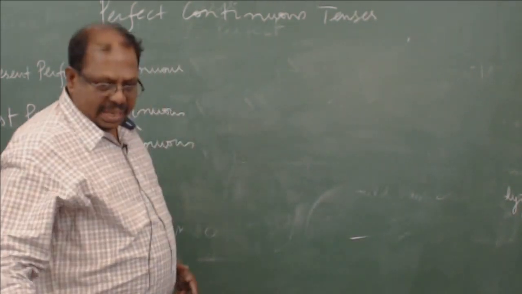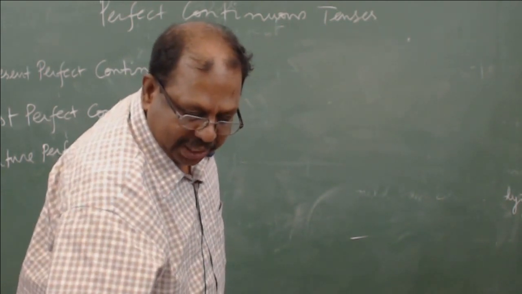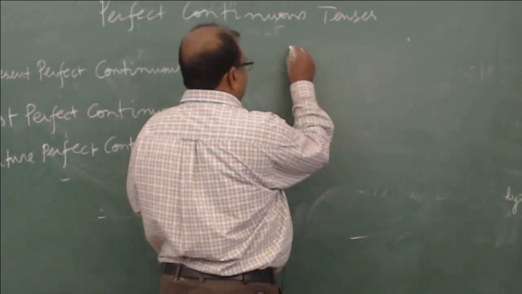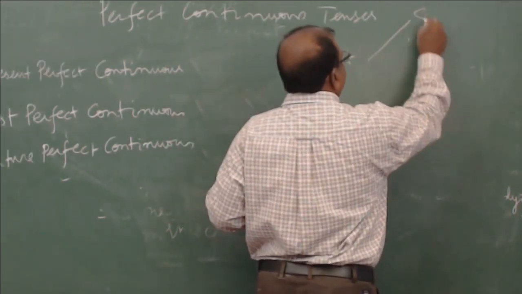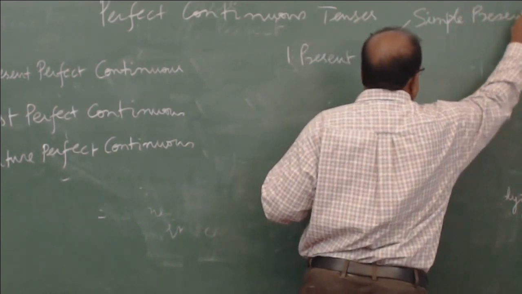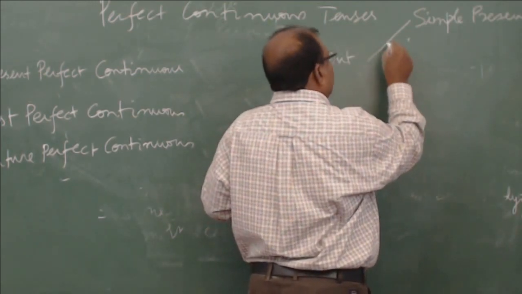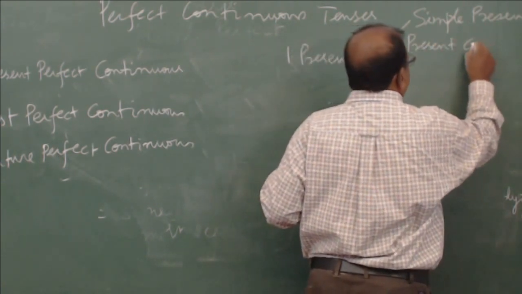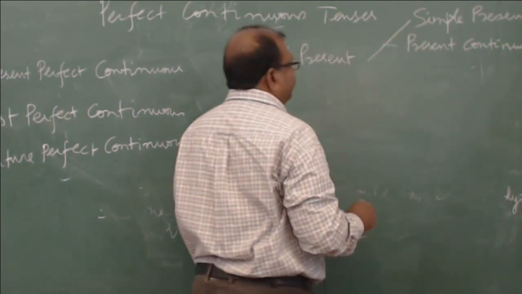Within those present, past and future, you have 4 types each. Under present tense, you have simple present, which tells you something which is routine or a natural phenomenon. Then you have present continuous tense, which talks about an action which is continuing in the present moment.